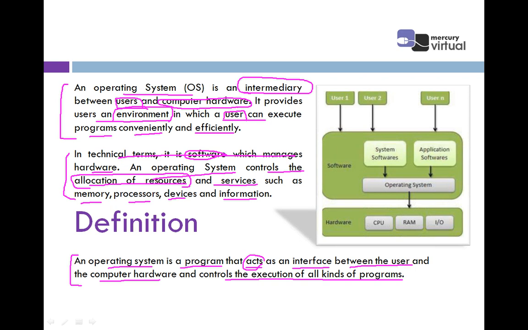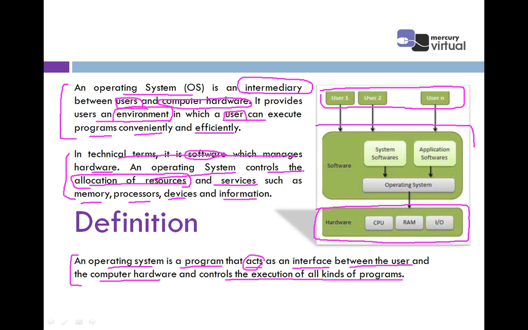Right. This is the main diagram of the operating system. There are different users like you, me, user 1, user 2, and n number of users, meaning any number of users. Then there is the hardware part which can be touched, like CPU, RAM, input, output. And the operating system lies in between the user and the hardware. User here, hardware here, so the operating system lies in between these.